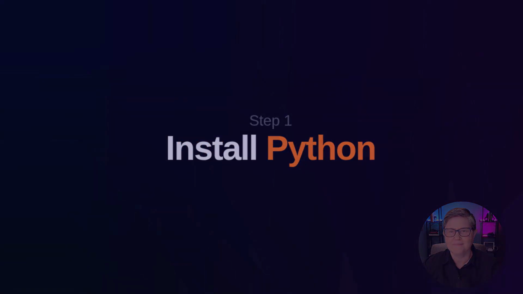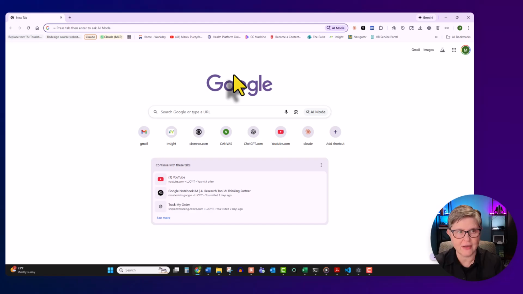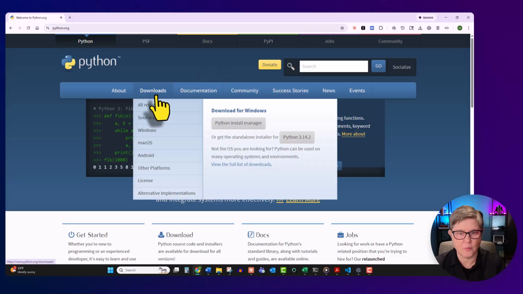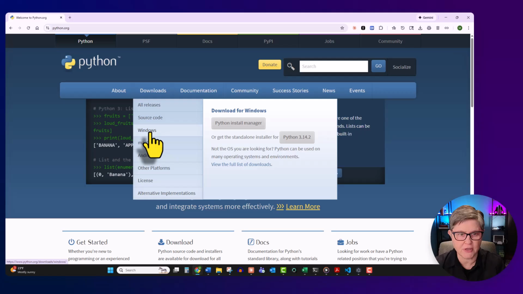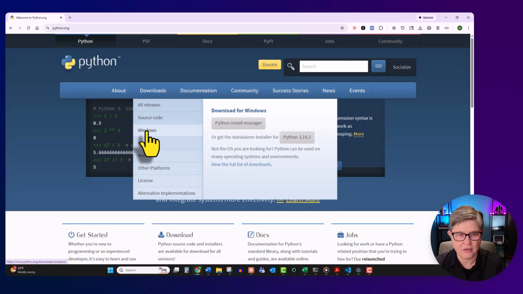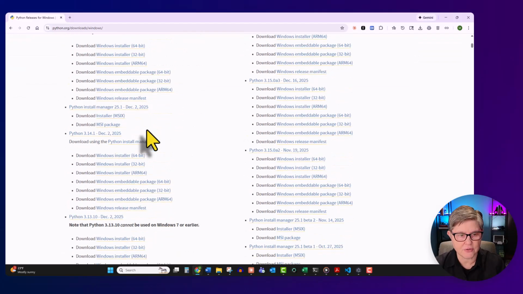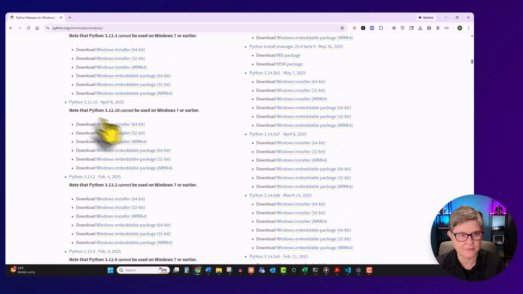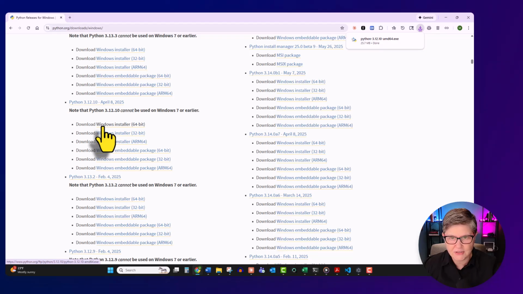Let's start with Python. All right, let's go to python.org. Once the page is open, go to downloads. Here's the download for Windows. So you need to click here. If you're on the Mac, you need to choose this one. I'm on Windows, so I'm going to choose Windows. And I will scroll down to look for Python 3.12.10. Here it is. And I will choose this installer, 64-bit. Run the downloaded installer.